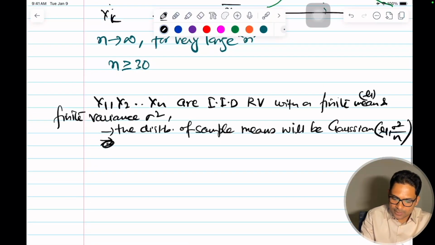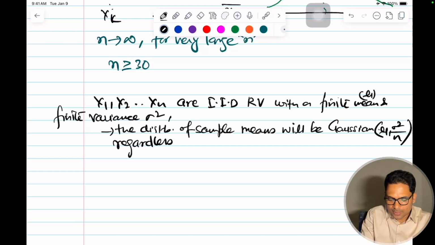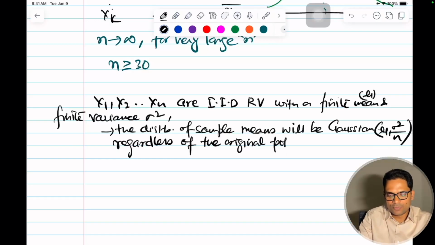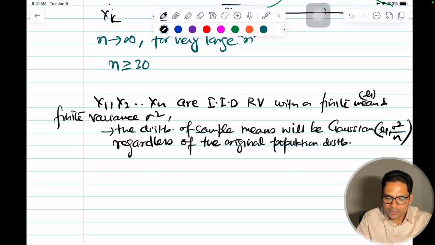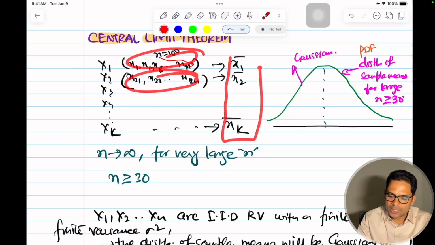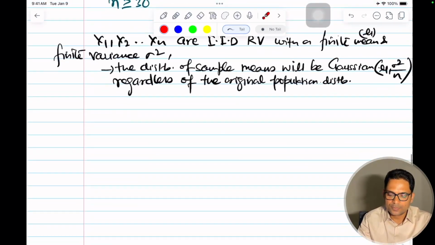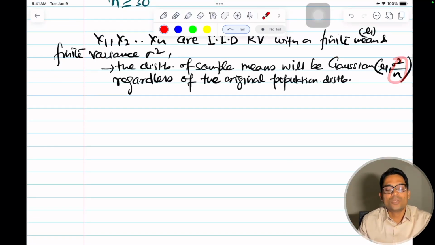And why will the distribution be a Gaussian, irrespective or regardless of the original population from which these samples are collected? Whatever is the distribution of these x1, x2, these sample means will follow a Gaussian. I hope that is clear. And now let's derive this. How is this variance sigma square by n?